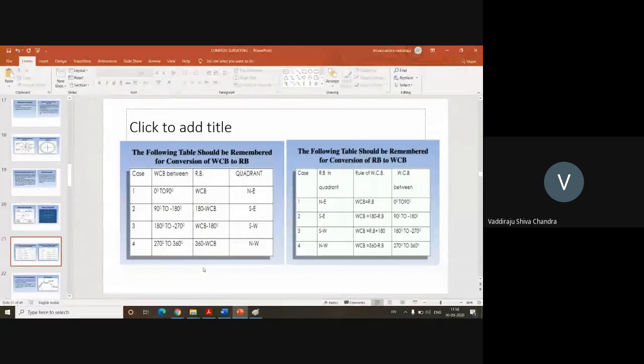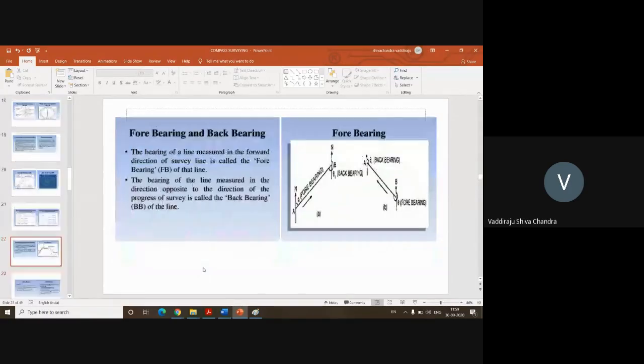If the whole circle bearing is 90 to 180, then the reduced bearing is 180 minus WCB, in the southeast quadrant. For 180 to 270, WCB minus 180, southwest. For 270 to 360, 360 minus WCB, northwest. Similarly, if an RB is given, you can convert it to whole circle bearing. We'll see some examples, then you'll understand very clearly.